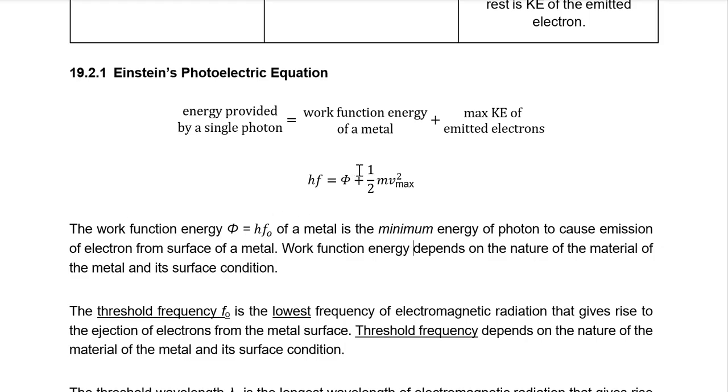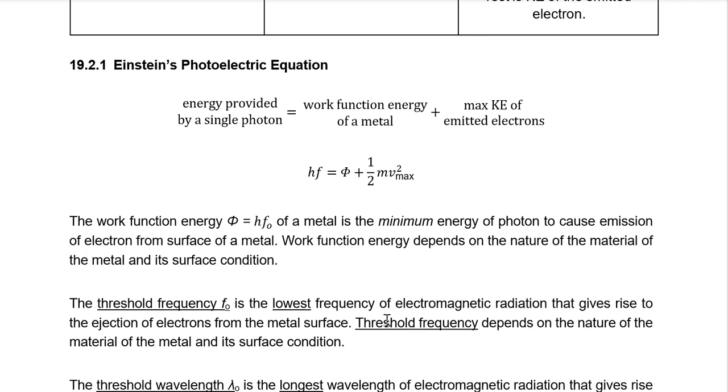So whatever this work function energy is, if you equate it to hf naught, then you can find f naught, which is the lowest frequency of electromagnetic radiation that gives rise to the ejection of electrons from the metal surface. So threshold frequency depends on the nature of the material, the metal, and its surface condition as well. Obviously, because threshold frequency is just derived from work function energy.